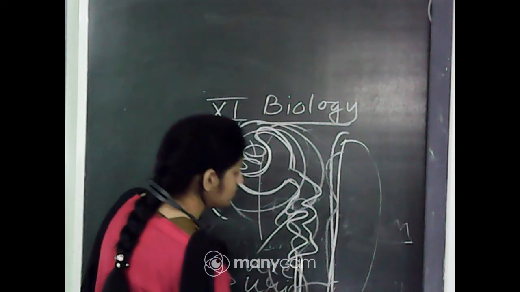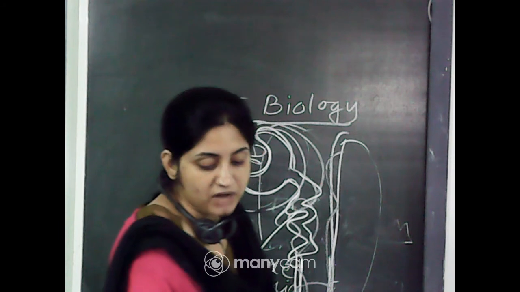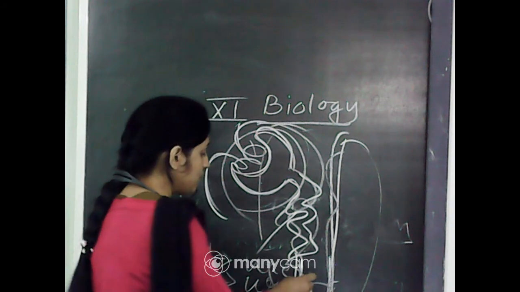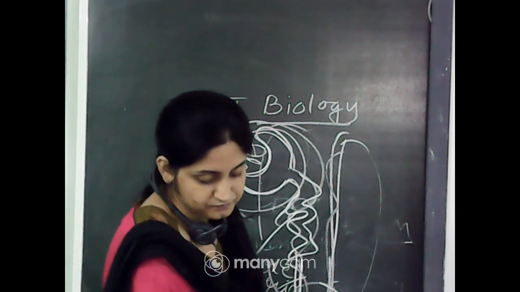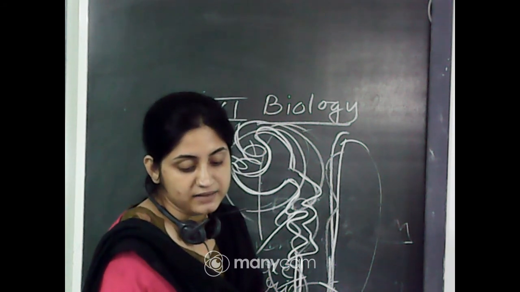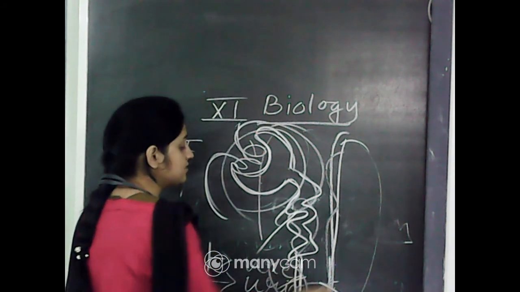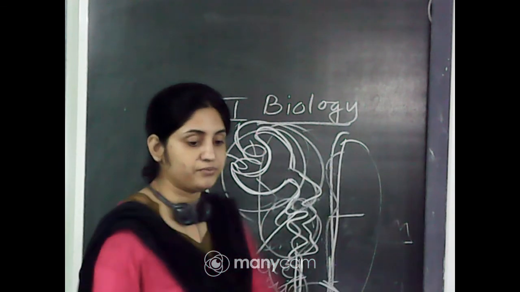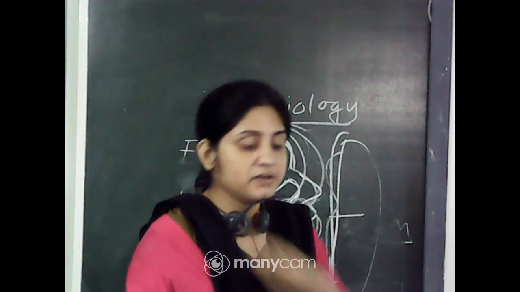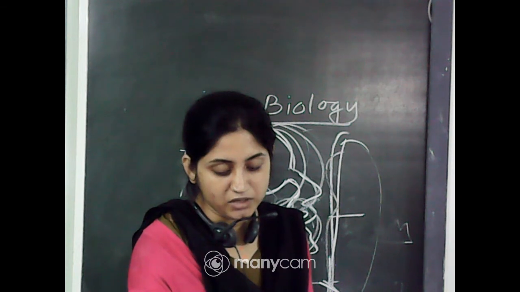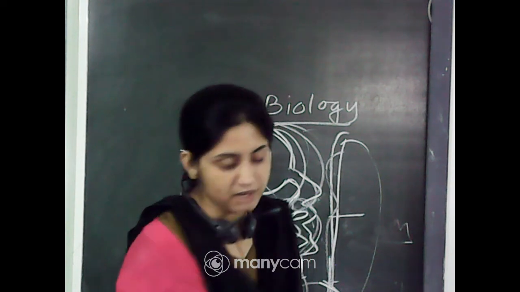The proximal convoluted tubule forms these hairpin-like structures, which have a descending limb and an ascending limb. The ascending limb continues as another highly coiled tubule, the distal convoluted tubule. The proximal one is close to the Bowman's capsule and the distal tubule is away from it. The distal convoluted tubules of many nephrons open into a straight tube called the collecting duct, which converge and open into the renal pelvis through the medullary pyramids of the calyces.